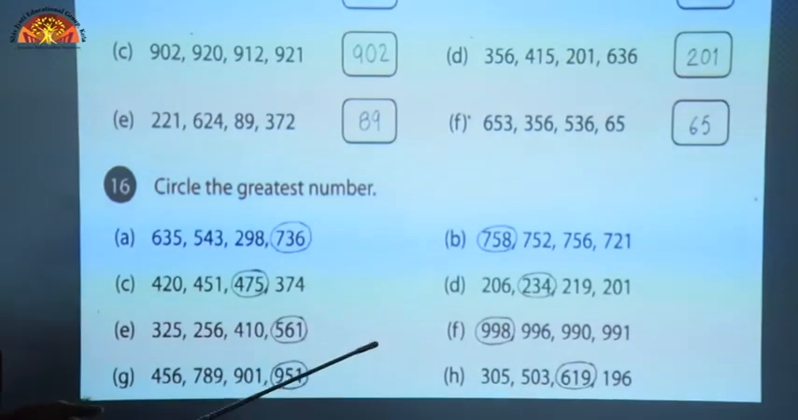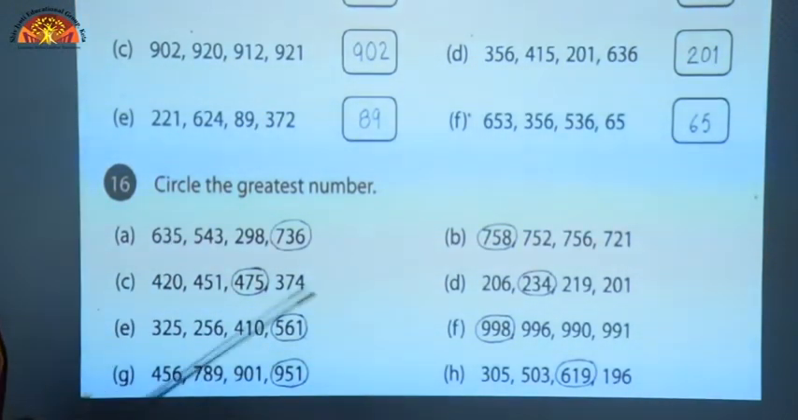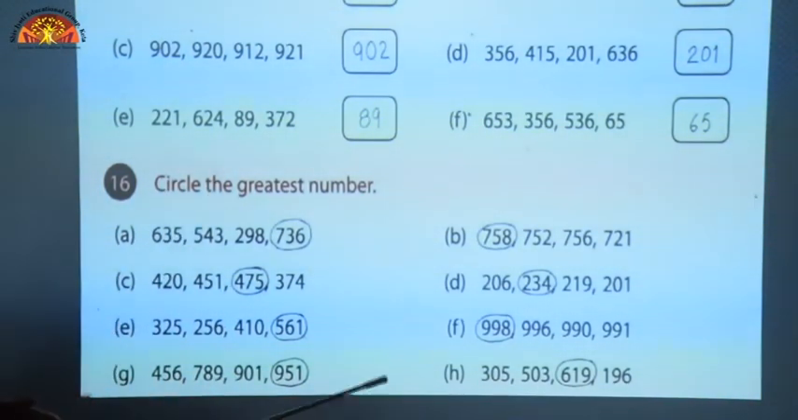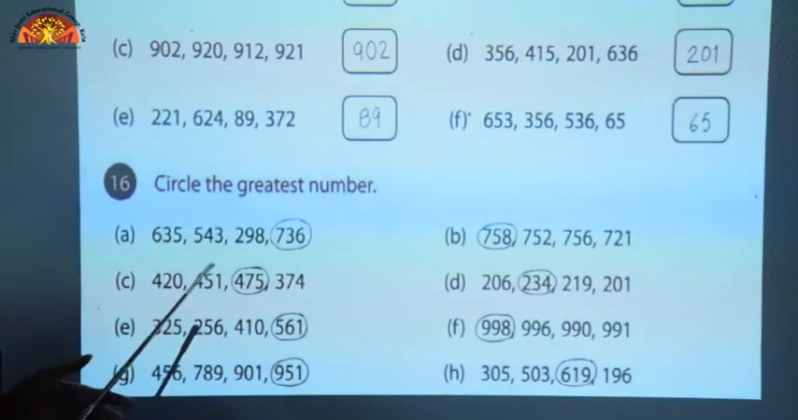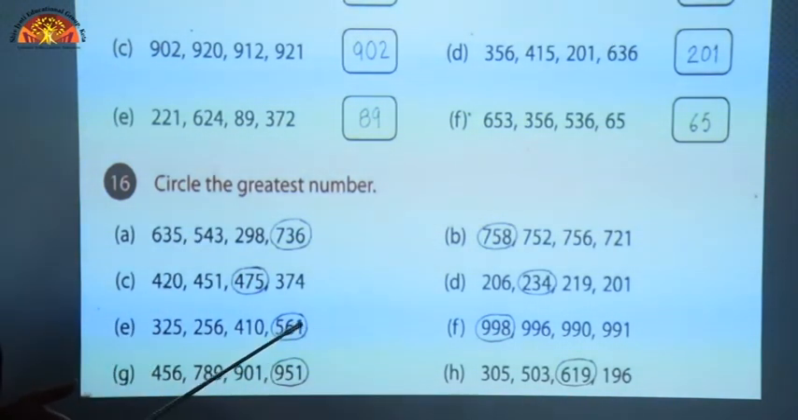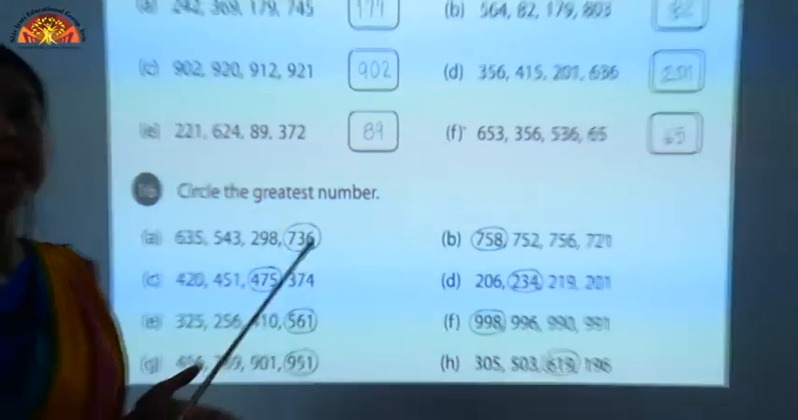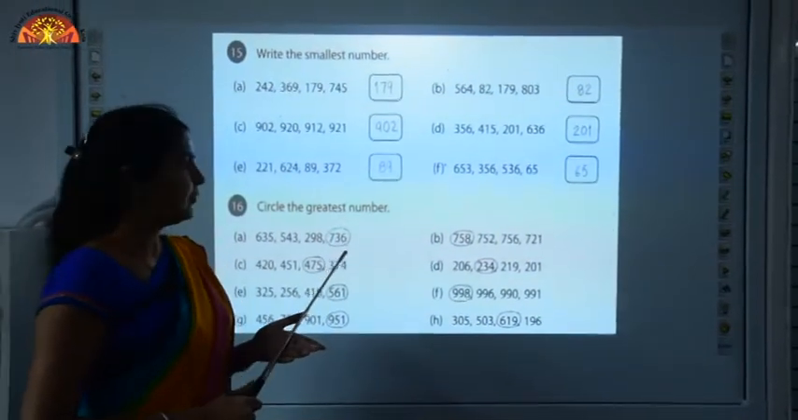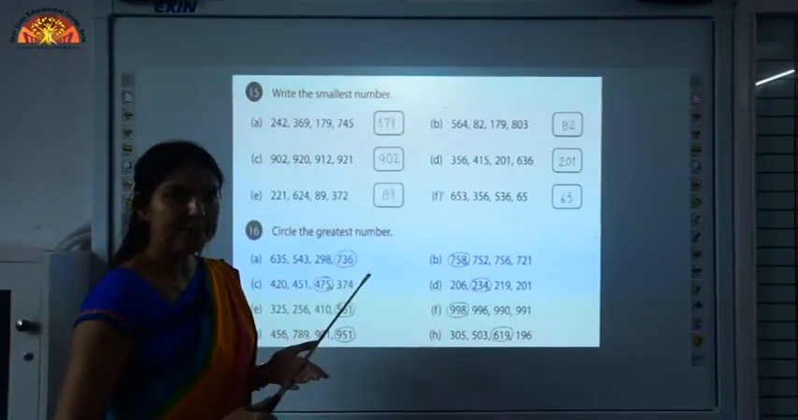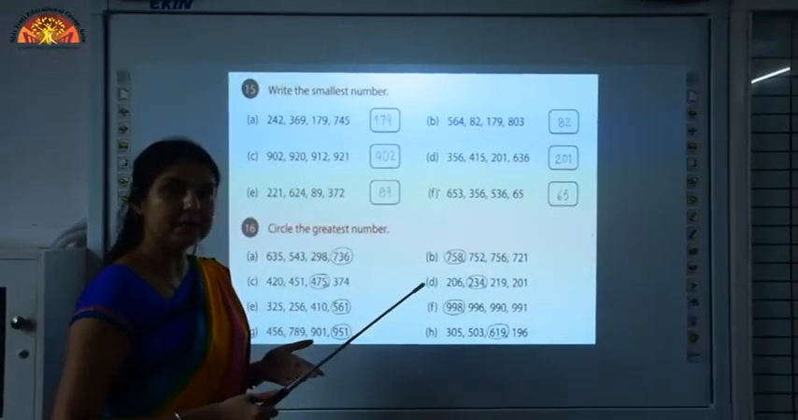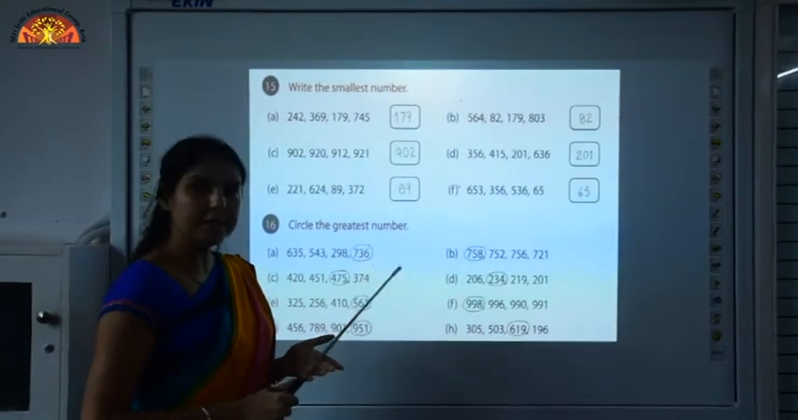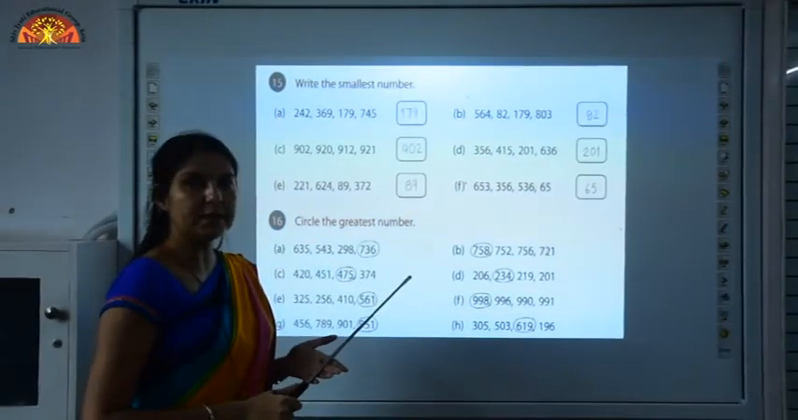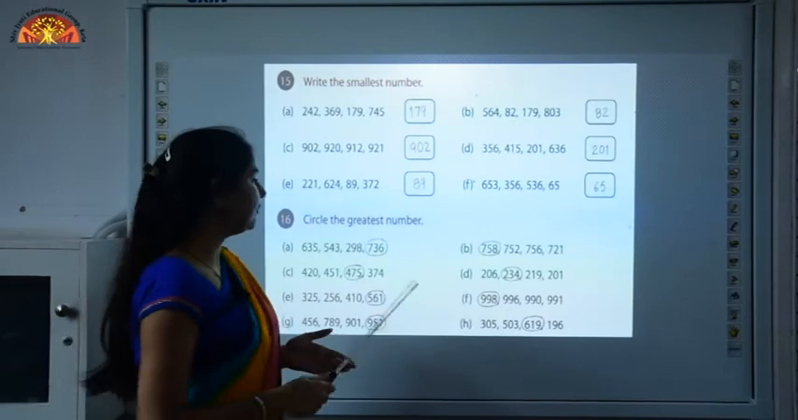Here what you have to do, you have to circle the greatest number. Greatest means bigger number. In this also you have to compare the digits according to their place value. First of all we will compare at hundreds place. If the hundreds place is same, then we will compare tens place. If the tens place digits are same, then you will compare at ones place.